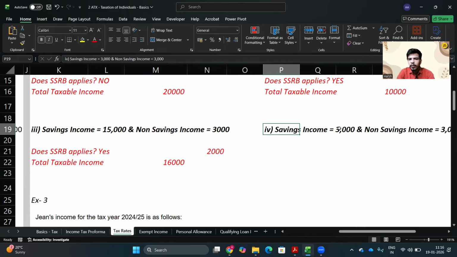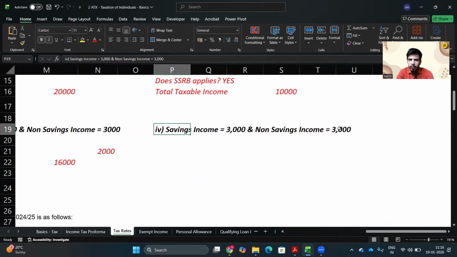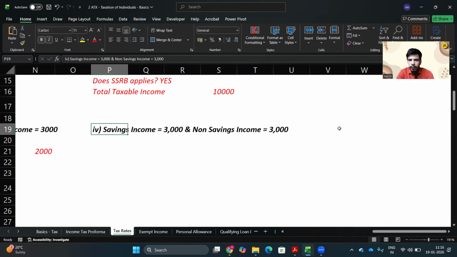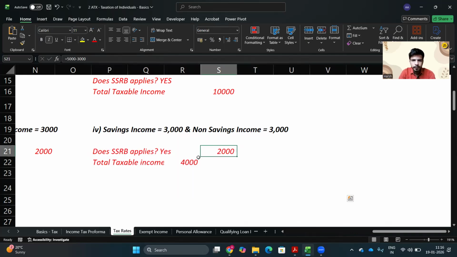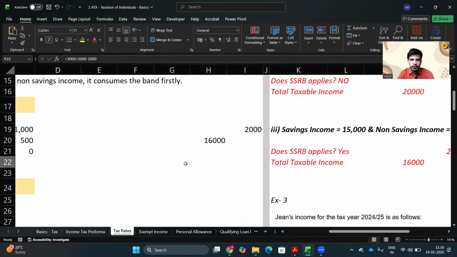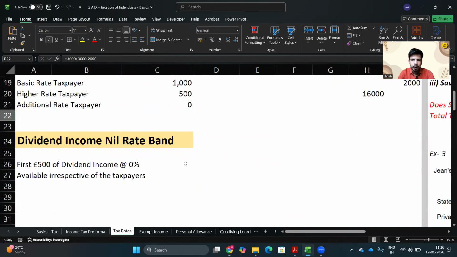Now the next one is savings income being 3,000 pounds and non-savings income being 3,000 pounds. So here 2,000 pounds is again available. So 3,000 savings income plus non-savings income of 3,000 pounds, less the starting rate band available of 2,000 pounds. So your total taxable income comes to 4,000 pounds. Are you clear? 3,000 plus 3,000 less 2,000 pounds. So this is how it works.